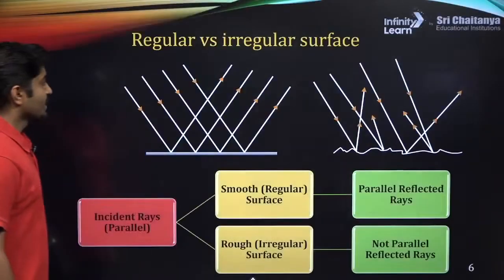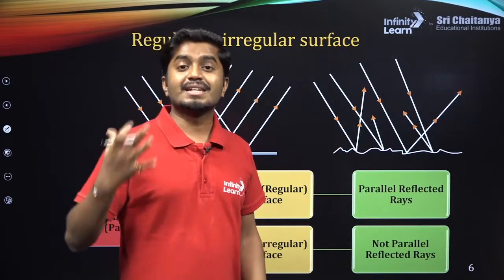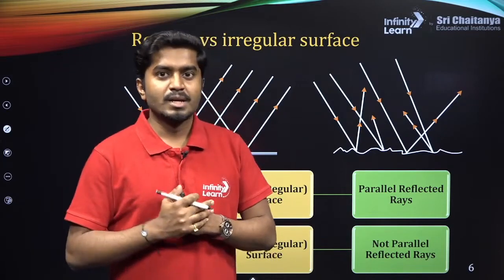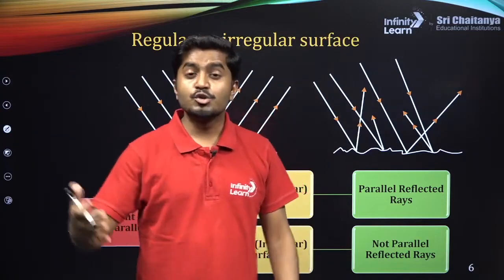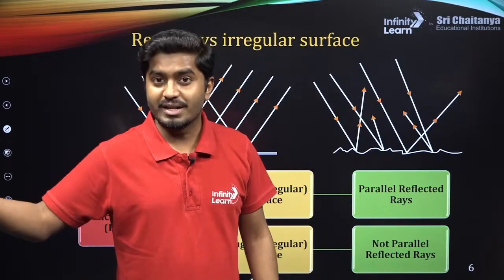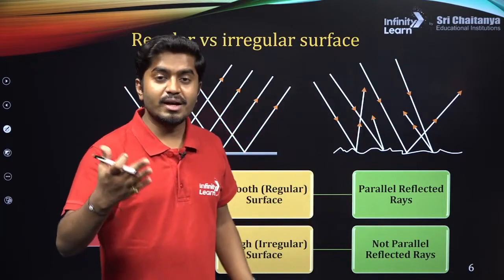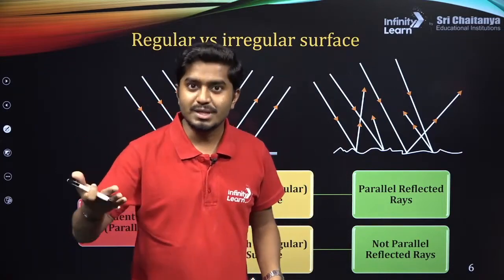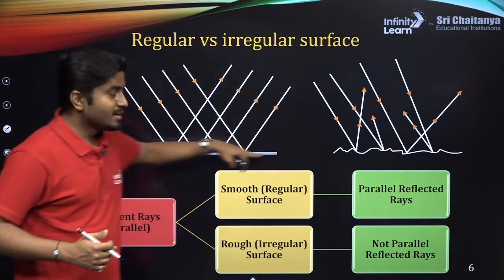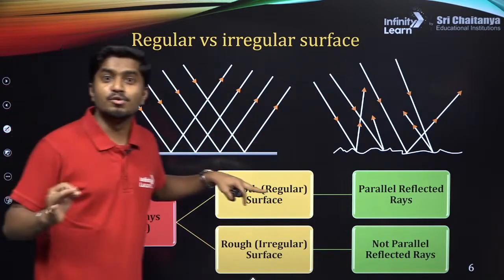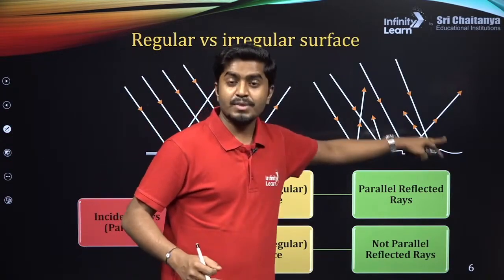Nice, awesome. So now, do you know, not all the surfaces can reflect the light uniformly. For example, there is a wall or there is a floor on the ground. You cannot see your image in the wall, right? You can see your image only in the mirror or in water which is very smooth, not in the river. Why is that? Because if it is a mirror, the surface is very smooth. If it is a wall, the surface is going to be very rough. You see the surface? So now what happens?